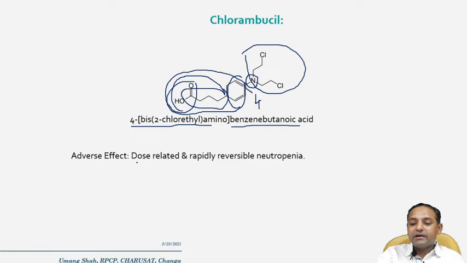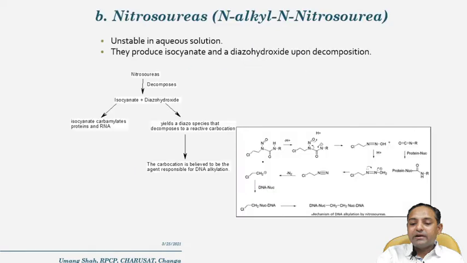The adverse effect associated with chlorambucil is dose-related and rapidly reversible neutropenia. It is the main adverse effect of chlorambucil.